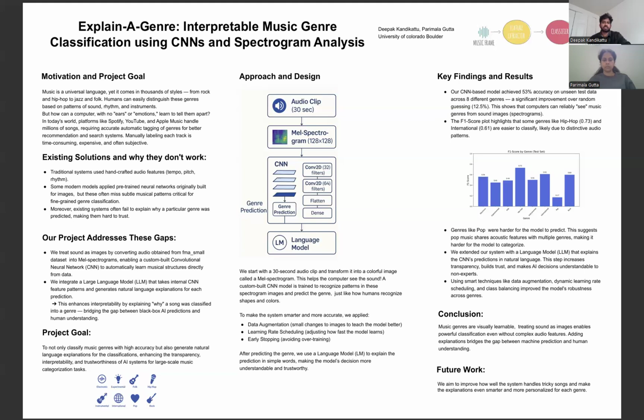So we decided to work on a system that not only classifies the genre of a song, but also explains its reasoning in plain language, making AI decisions more transparent and easier for everyone to understand.